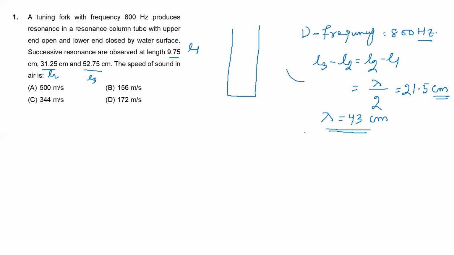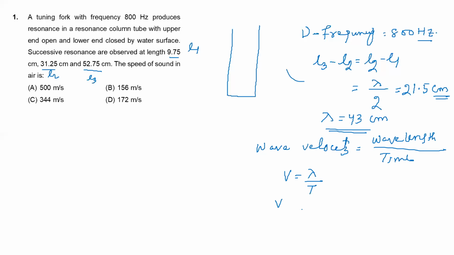And you know, wave velocity is equal to wavelength by time. So V is equal to lambda by t. And if you take 1 by t as frequency, then V is equal to nu lambda. So if he is asking the speed of sound, V is equal to nu lambda. So V is equal to frequency into wavelength.